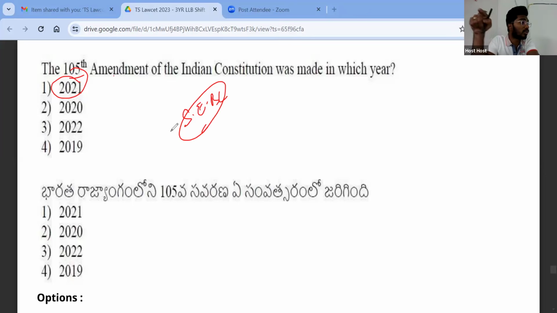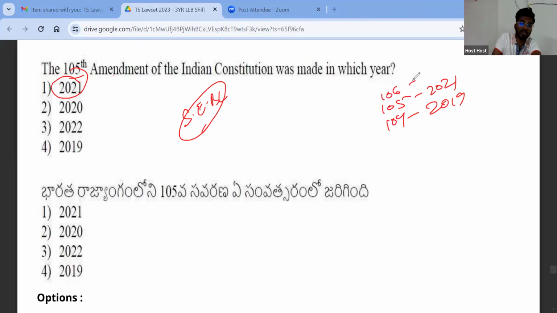Yesterday, we talked about the 104th Amendment Act. It removed Anglo-Indian reservation in Lok Sabha and state assemblies, and was made in 2019. 105 in 2021. What is 106? Very recent one. Reserve 1/3 seats for women. Very good. 1/3 reservation for women in Lok Sabha and state assemblies.